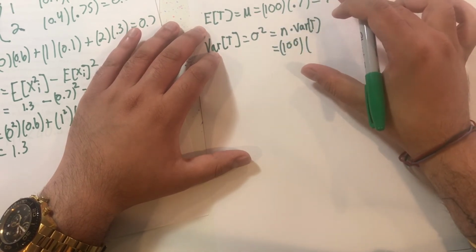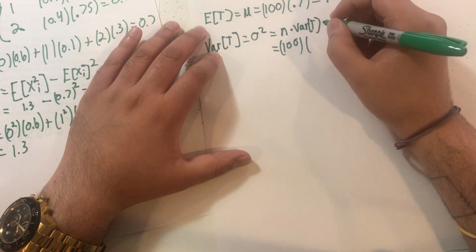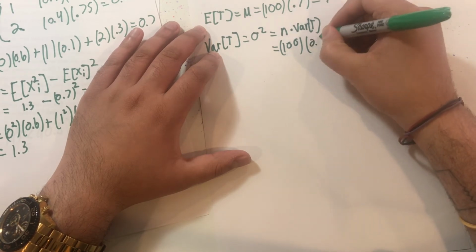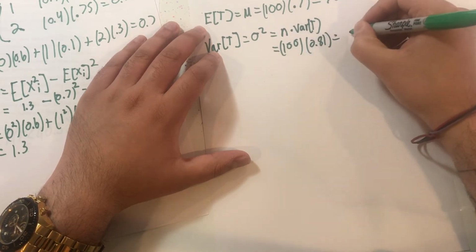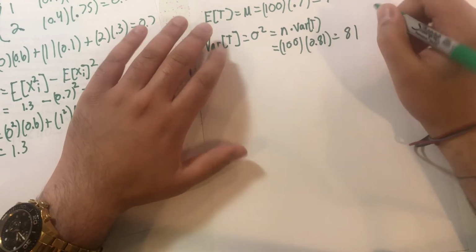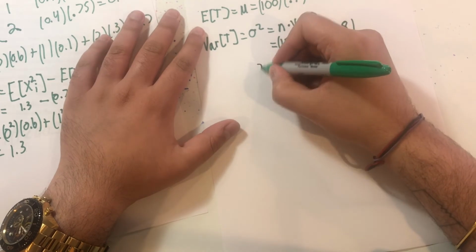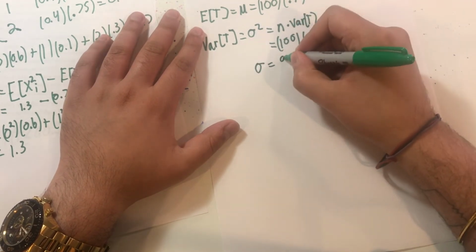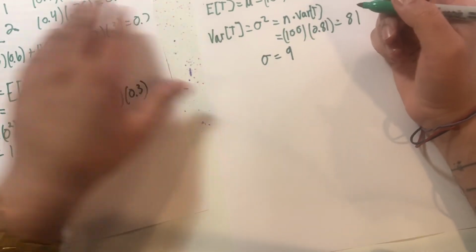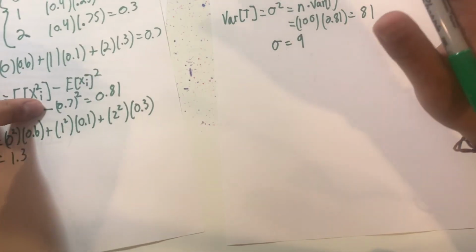Multiplied by what the actual variance was, which was 0.81, that gives 81. Now, that's not the number we need. We actually need the standard deviation, which is 9.